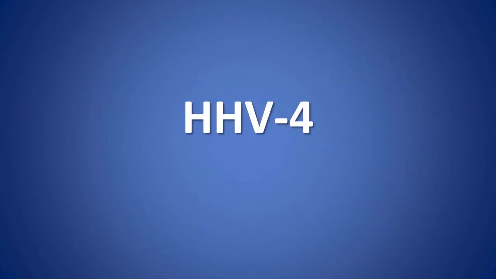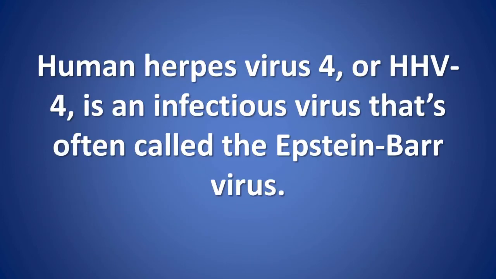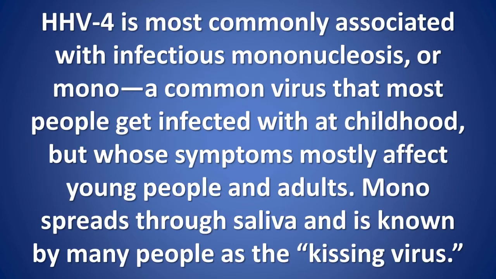HHV-4. Human herpes virus 4, or HHV-4, is an infectious virus that's often called the Epstein-Barr virus. HHV-4 is most commonly associated with infectious mononucleosis, or mono, a common virus that most people get infected with in childhood, but whose symptoms mostly affect young people and adults. Mono spreads through saliva and is known by many people as the kissing virus.